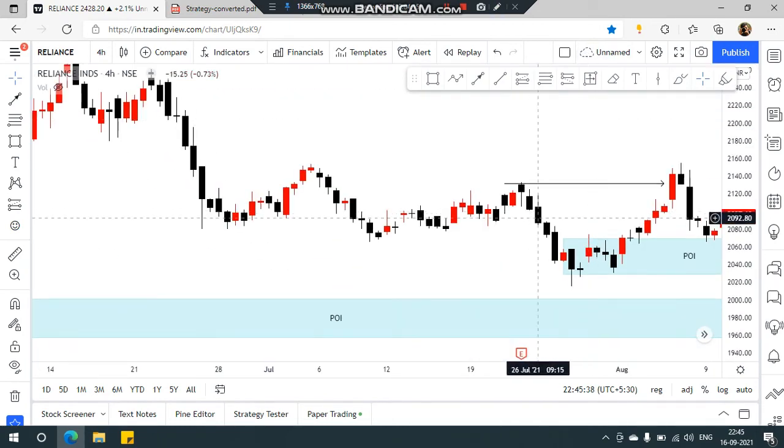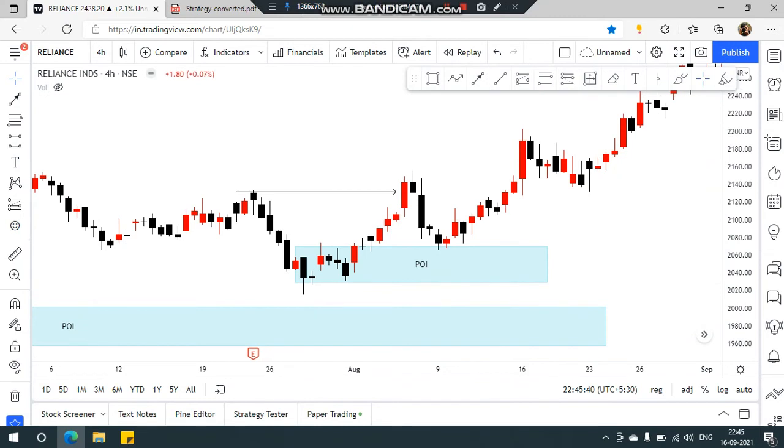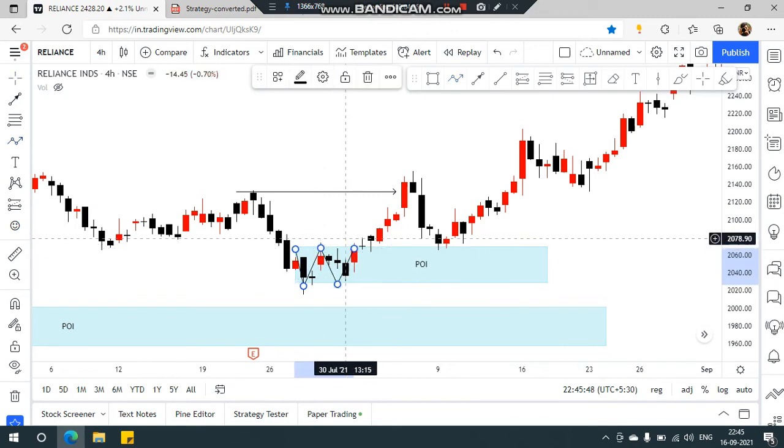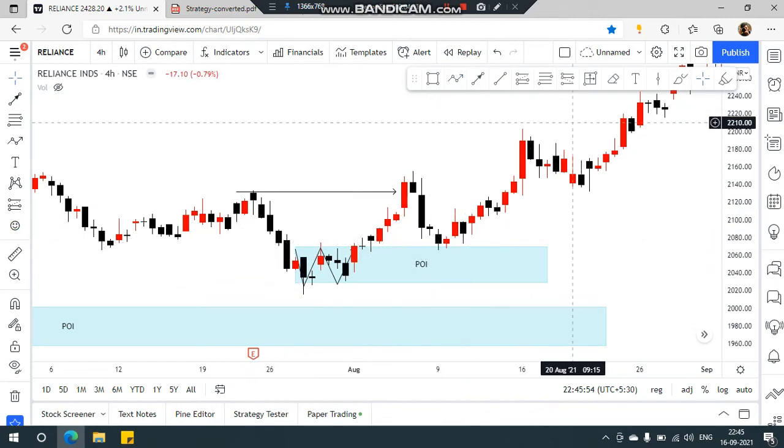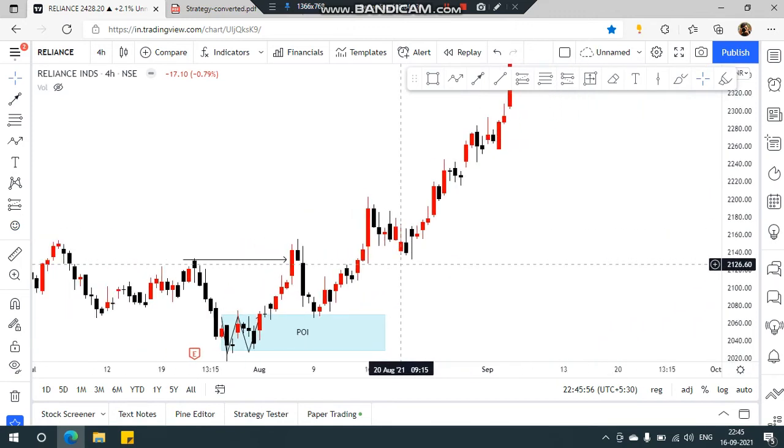That's why, as you can see here, on a lower time frame you will notice equal highs and equal lows. So I marked this whole range. Then you can see that the market retraces here, and you can take an entry.